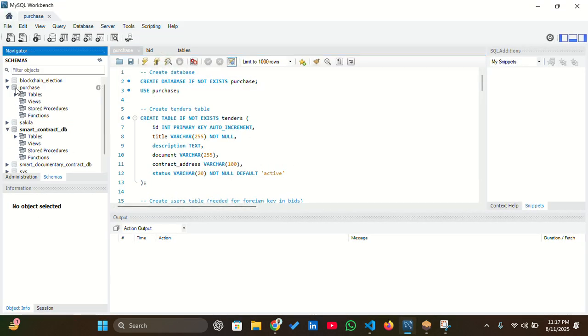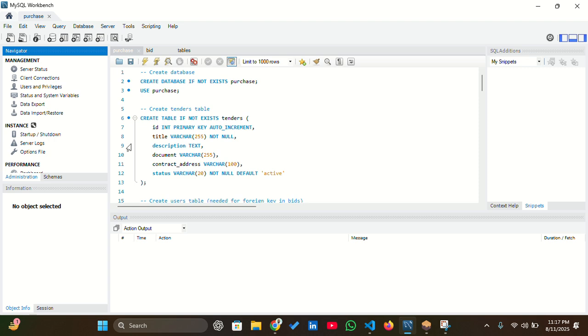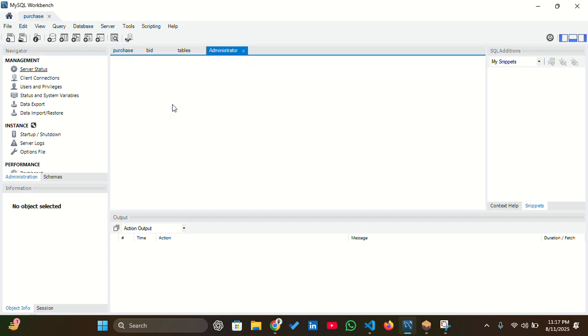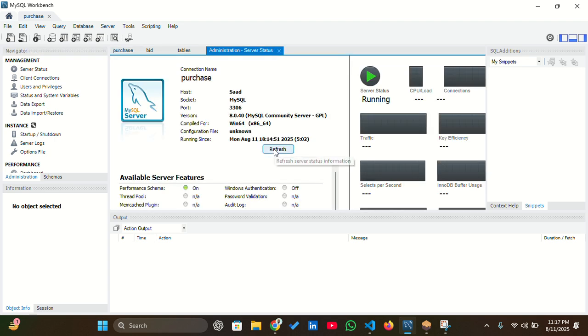And this is the SQL server, the database. As you can see, I've been working on this purchase database, and these are the tables, and these are the columns in those tables. And this is the database status, showing whether the database is working or not, so you can see an overview of how things are working.